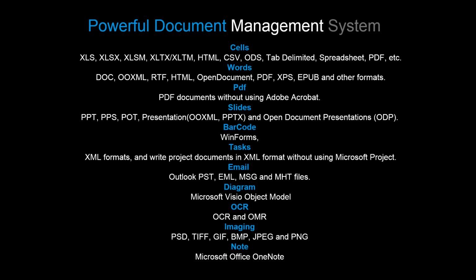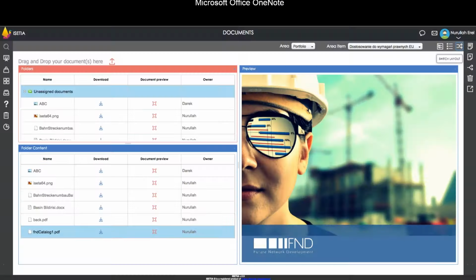For example, Microsoft Project. If you have one Microsoft Project license in your company and your planner is doing project scheduling in Microsoft Project, if you put the Microsoft Project file in ISETIA, an unlimited number of people can just go to the web and see how your project looks, so we give free of charge document previewing for AutoCAD, Microsoft Project, Excel, PowerPoint, PDF, that kind of thing.